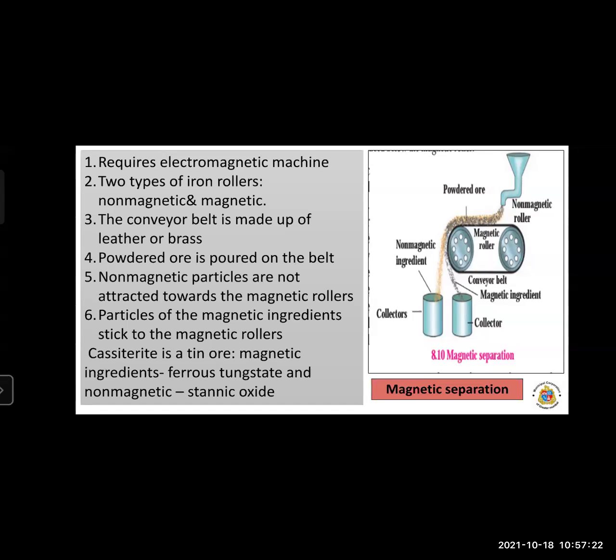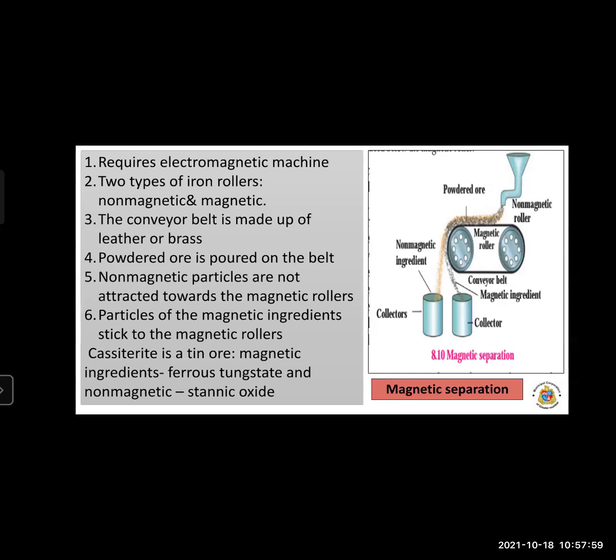There are two collectors there. Observe the diagram. There are two collectors. The collector vessels are placed below the magnetic rollers. Now the particles which are non-magnetic are not attracted towards the magnetic roller, right? So the particles which are non-magnetic are collected in one vessel. So these belts carry two types of particles, one non-magnetic and another magnetic.